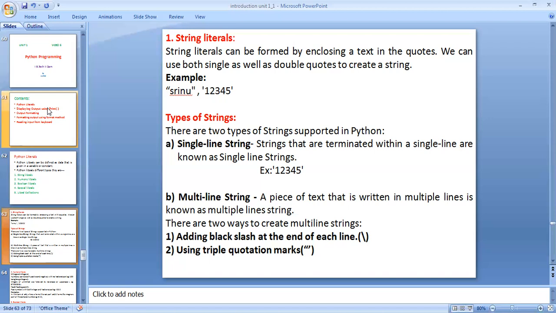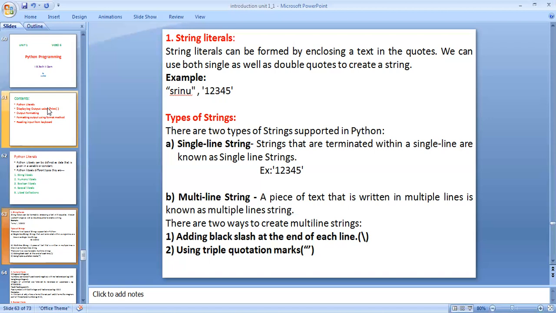One is the single line string. Strings that are terminated within a single line are known as single line strings. For example, I am taking the integer in single quotations, 1, 2, 3, 4, 5. This is a single line string. Multi-line string: a piece of text that is written in multiple lines is known as a multiple line string.